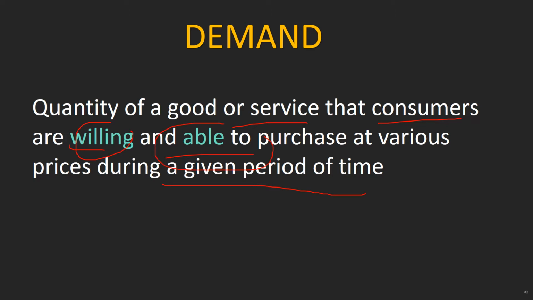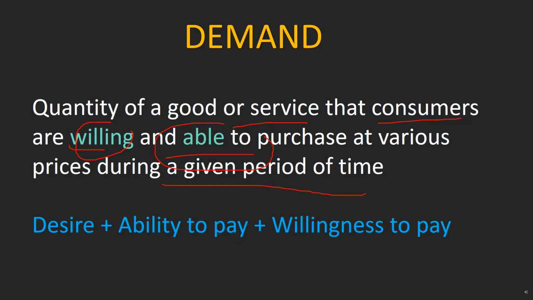Willing and able. We have desire for many things in the market, but we don't have the ability to pay for it or the willingness to buy it. This is not demand. Demand requires desire plus ability to pay plus willingness to pay. If these three things are together, then that is demand.